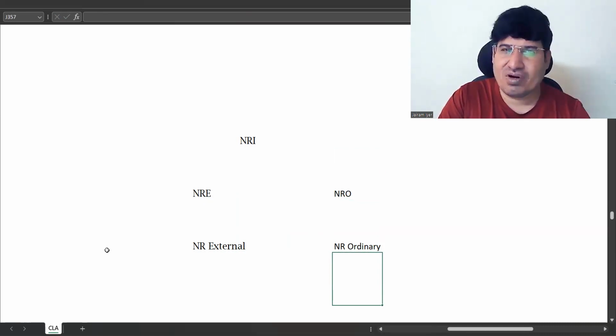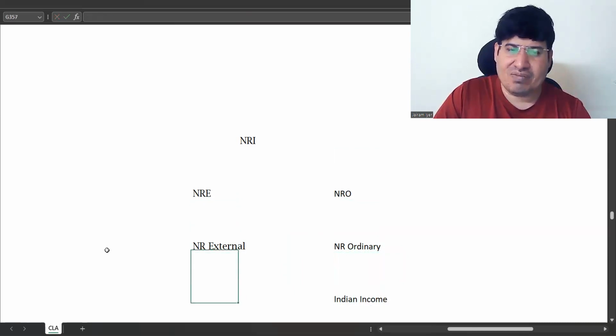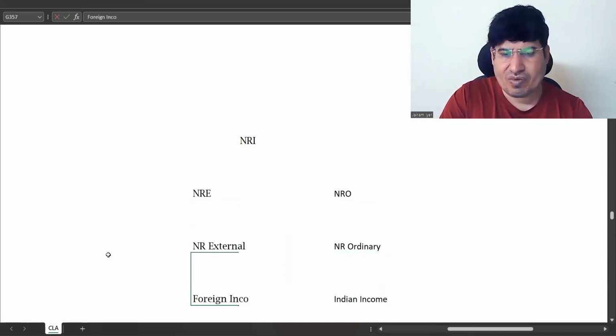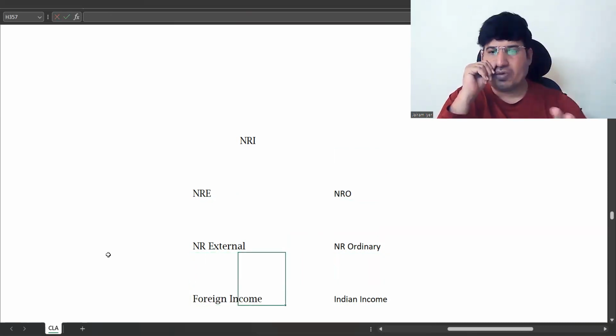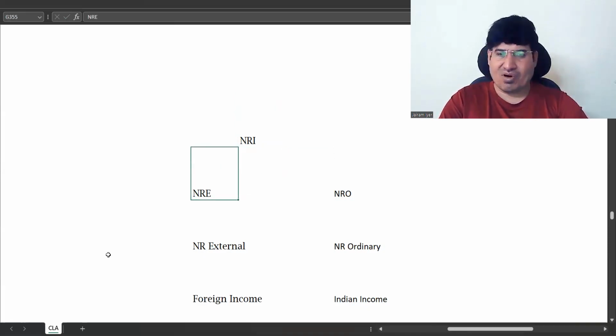He might have given a house on rent in India, whatever. So Indian income is deposited in the NRO account, and foreign income is deposited in the NRE account, just to demarcate the two. Indian income will be fully taxable. For foreign income, you will have to see what is taxable and what is not. So just to differentiate between the two, they have two accounts, NRE and NRO.